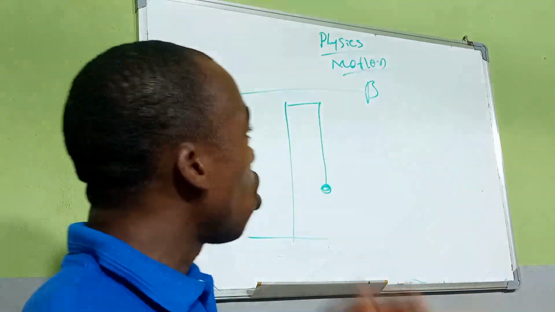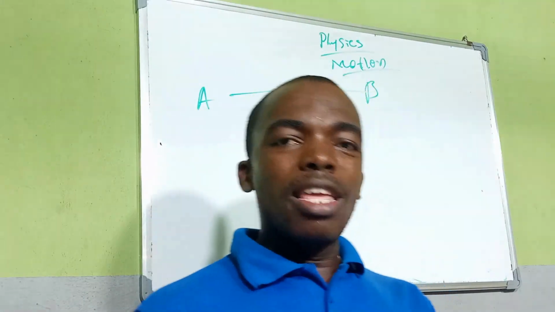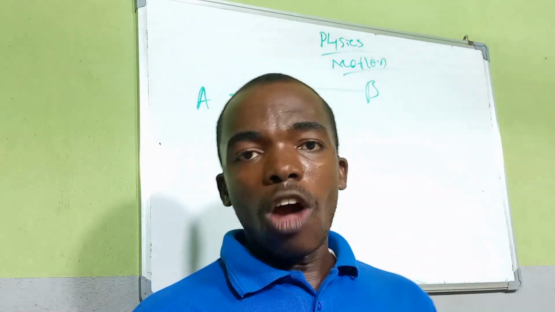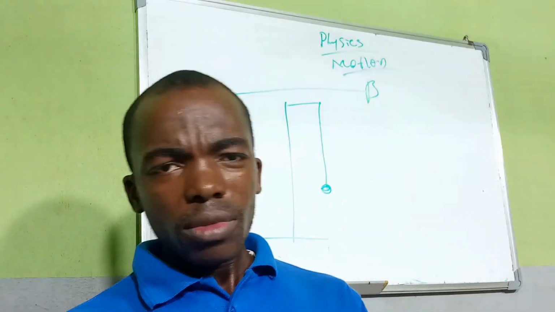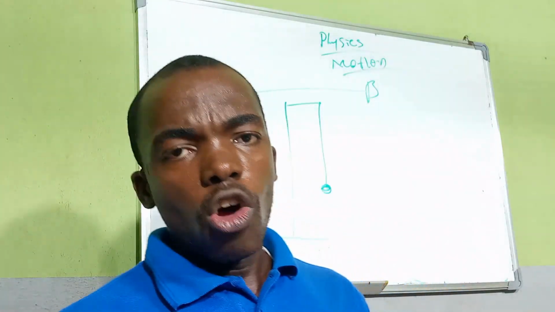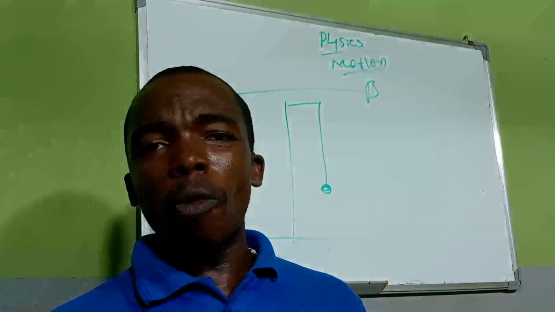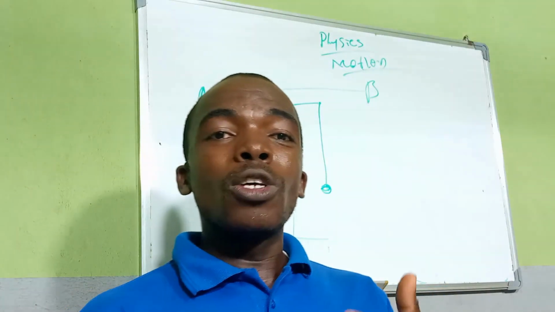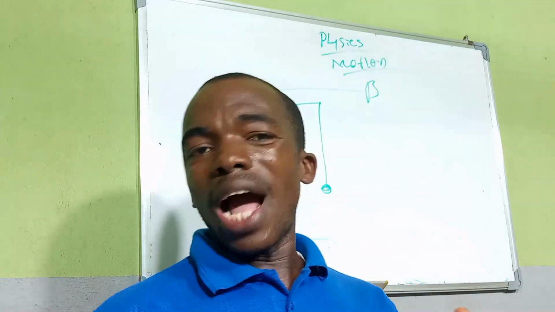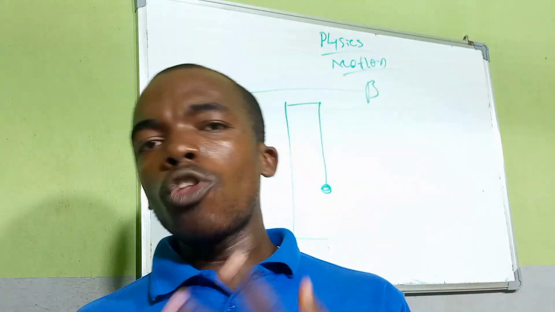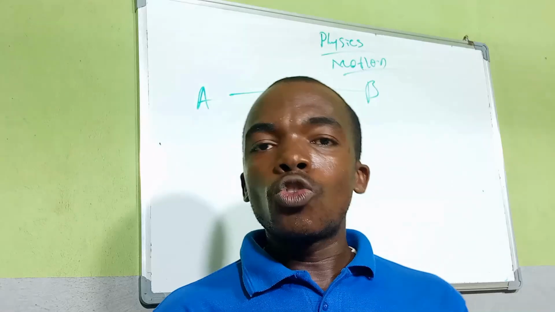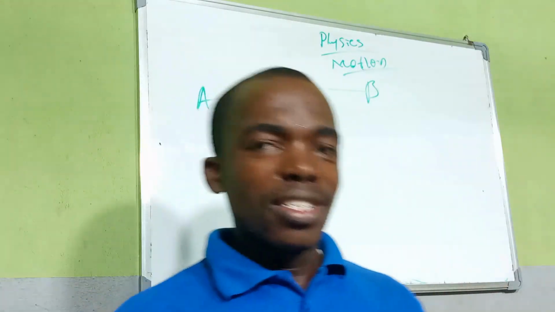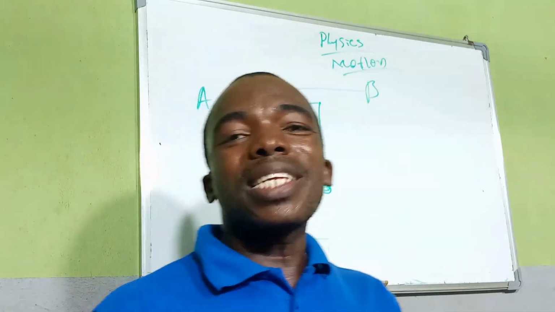Now, the next thing we'll talk about is the cause of motion. The main thing that causes motion is called force. Do you understand? Force is the main cause of motion. You see, this topic is a very broad topic. After I'm done with this explanation, I will go to solving problems in motion, like how to calculate motions. Then after that, I will go back to simple harmonic motion and wave motion. You understand? So now I'm starting from this.